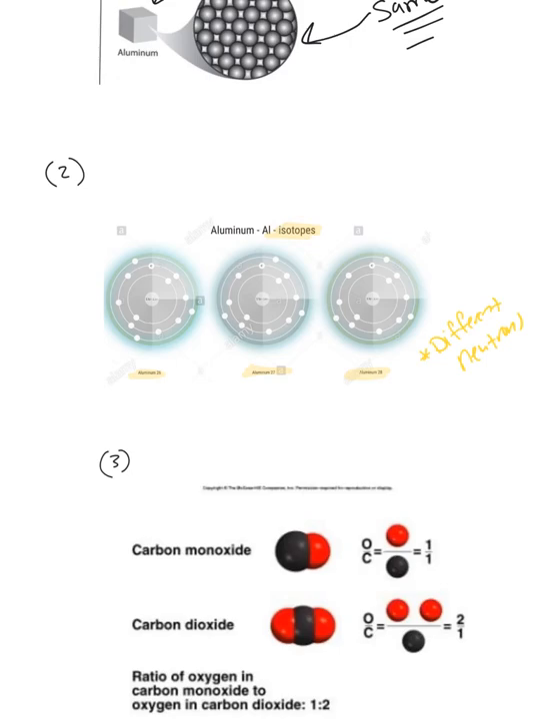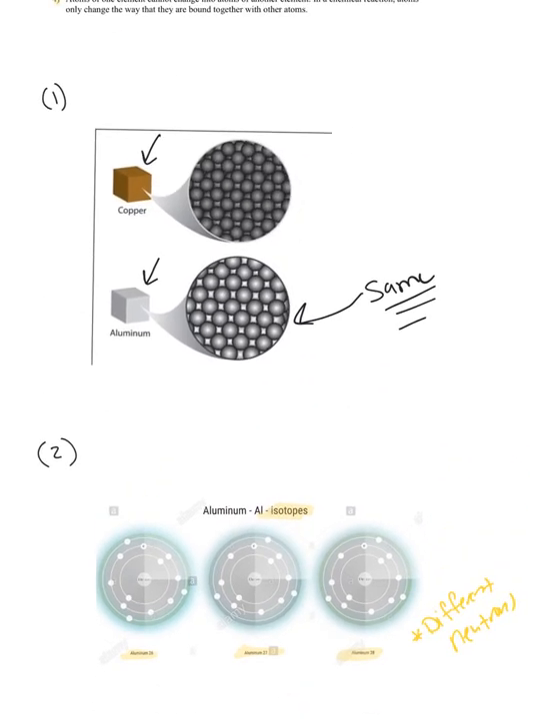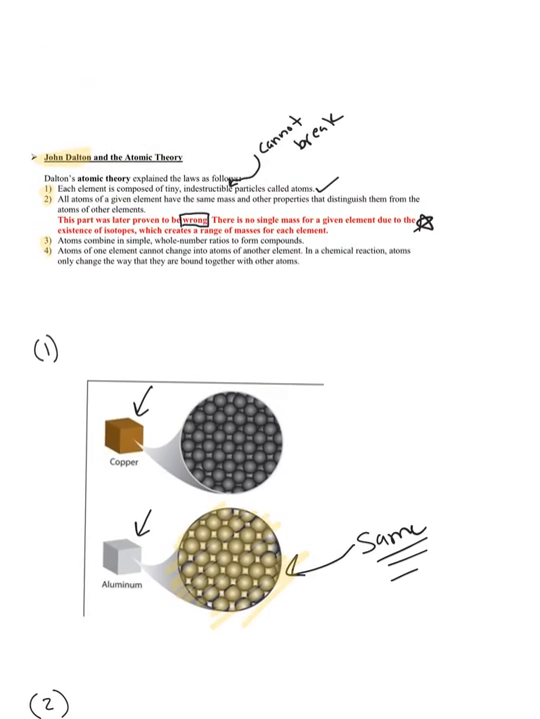So Dalton, he said that all atoms of the same element, they're gonna be the same. Look at all these aluminum atoms. They're all the same. Okay, but later they discovered that this was not correct. All right, let's look at number 3.